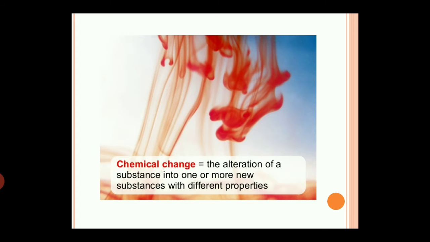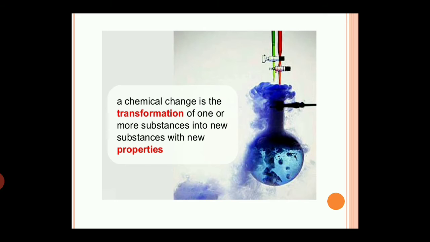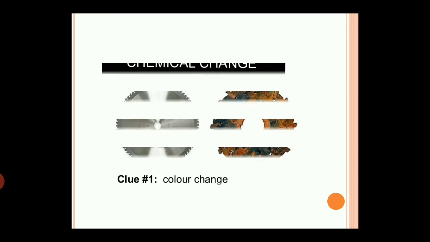Now, what are chemical changes? A chemical change is one in which a new substance is made. In this change, the chemical properties of the substance change. Also, these changes are irreversible. A chemical change is the transformation of one or more substances into new substances with new properties. That means when a new substance is formed, it will have different properties from its prior substances.